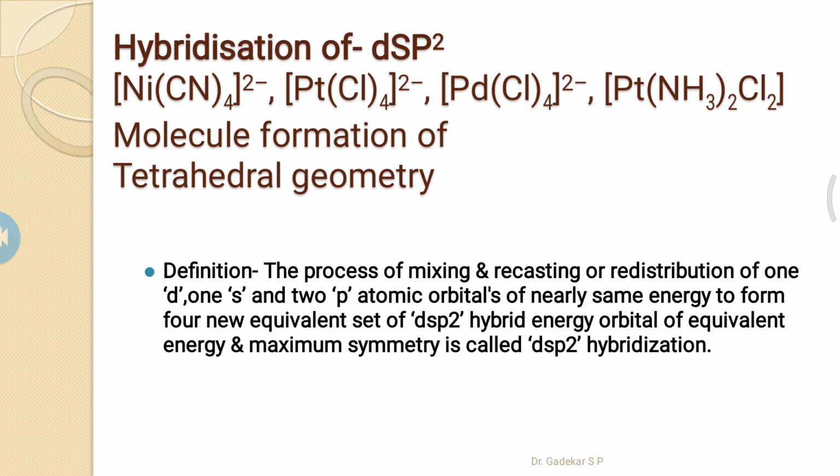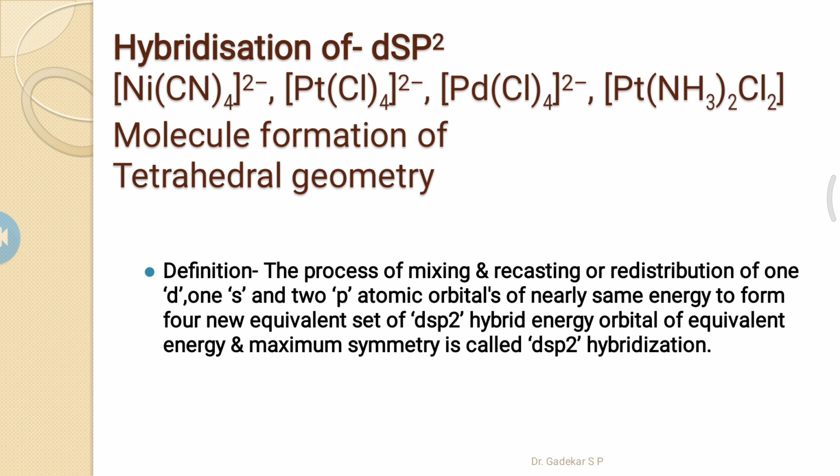It involves one d orbital, one s orbital, and two p orbitals. These d, s, p are orbitals of different energy, and they mix and recast to form orbitals of equal energy, forming a hybridization.